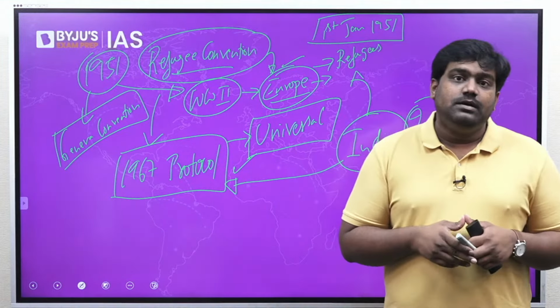So we don't want to take binding international commitments, because once you're part of it, it becomes a binding international commitment. So India doesn't want to open up to any international scrutiny unnecessarily. So when needed, India has stood up on humanitarian grounds and it has taken in refugees on its own. So due to all these reasons, India has decided not to sign up to the Refugee Convention and to the 1967 Protocol. So the third statement becomes incorrect.